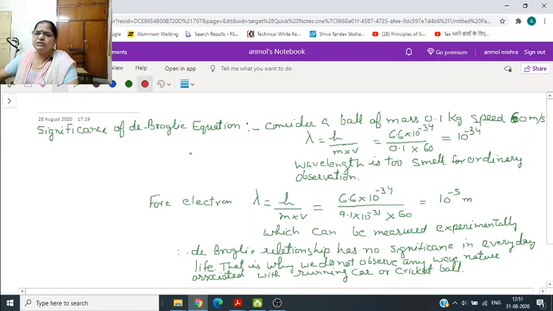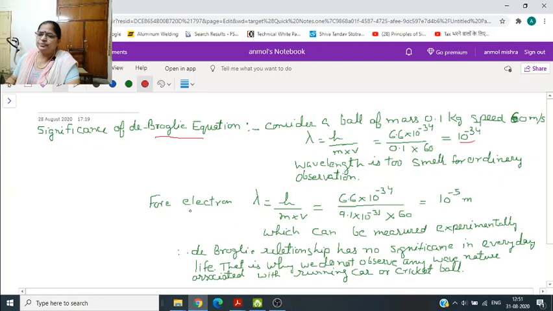Now, significance of de Broglie's equation. If we take a ball of mass 0.1 kg and speed 60 meters per second, and substitute this value in de Broglie's equation, lambda is equal to h by mv, then we will get the value that is 10 into 10 to the power minus 34. Now, this wavelength is so small that we cannot observe or see it under ordinary observation.